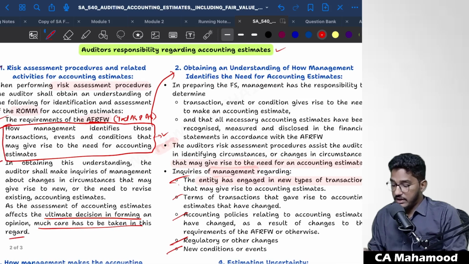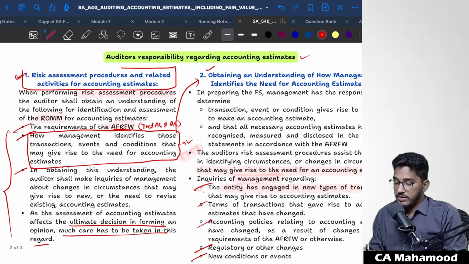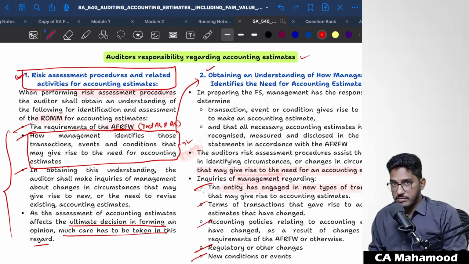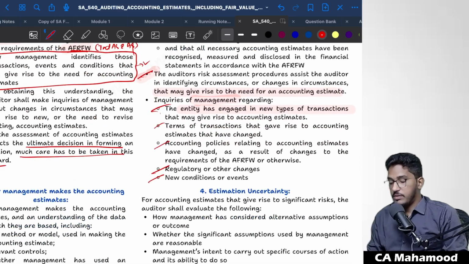If you ask me personally, this is nothing but an elaborated version of the first paragraph. In the first paragraph, they are telling that as a part of risk assessment procedures, you need to obtain an understanding regarding accounting estimates. How you can do it in a detailed manner, they have told here. First, they told what the management responsibilities are, then what you will achieve if you perform risk assessment procedures, and what exact inquiries you are supposed to make.